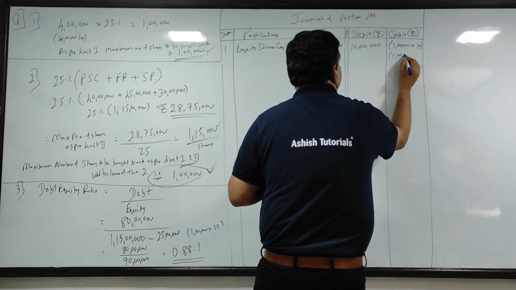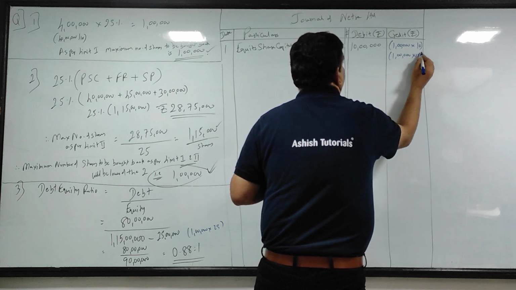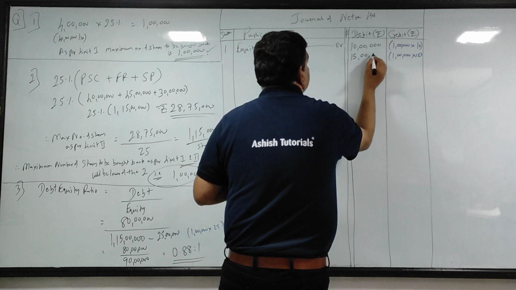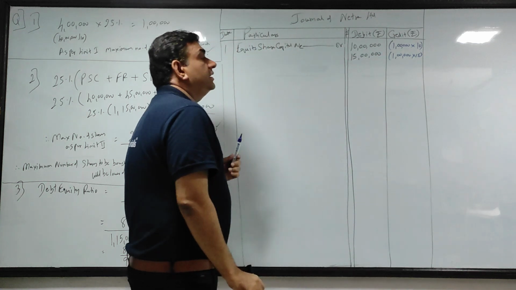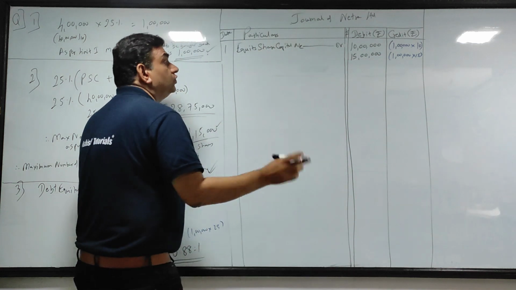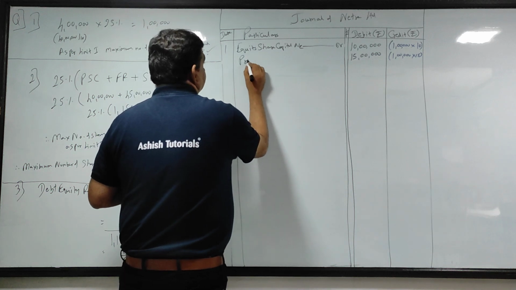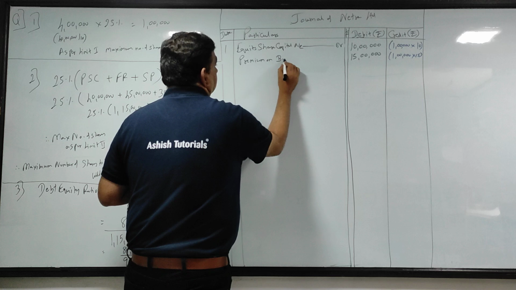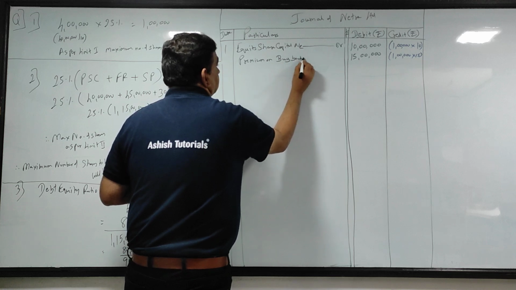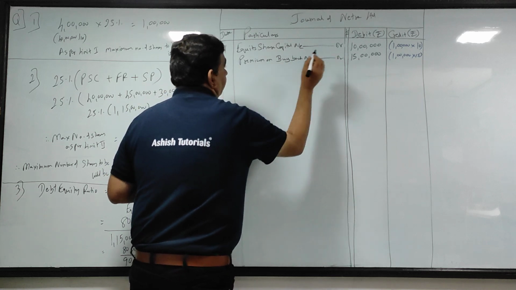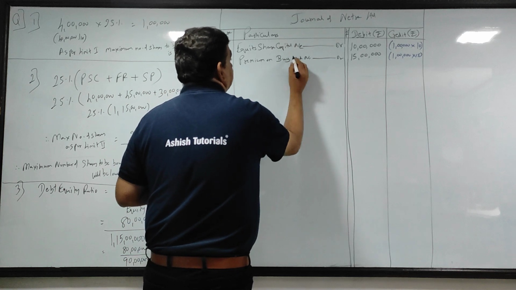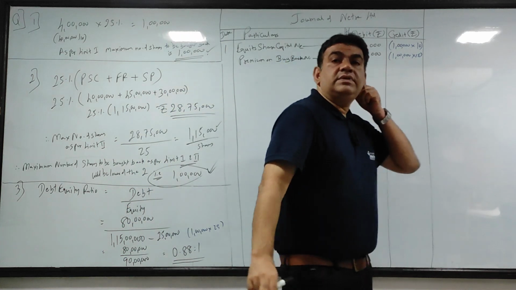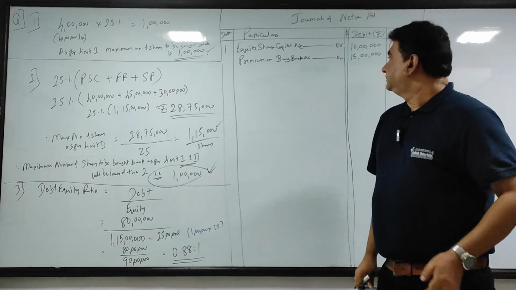So 1 lakh into 15, 15 lakh will be my extra amount towards premium, which I will debit to an account called premium on buyback.